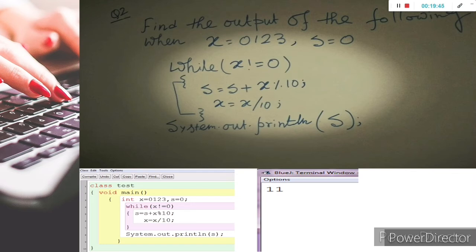So please note that if you give input for any variable in Java which starts with 0 as a numeric value, then this number is considered an octal number.